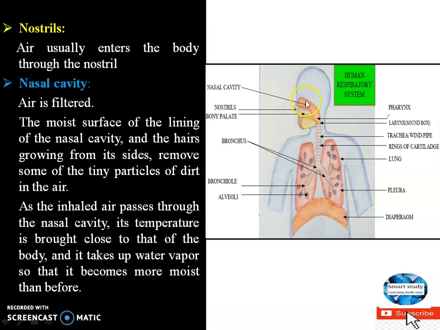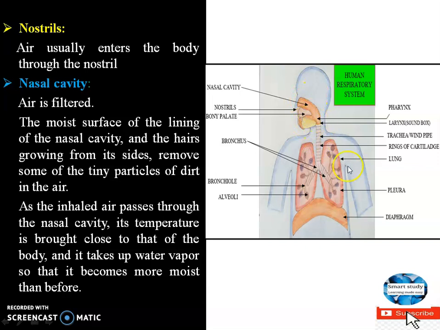What is the function of this nasal cavity? The nasal cavity filters the air which is taken in by the nostrils. As we know, the air we breathe may not be pure; it consists of many gases, and some germs also might be present. So the nasal cavity filters the air, and inside it the surface is moist. Because of that moist surface and the tiny hairs in the nasal cavity, they remove any tiny particles from the air and filter clean air inside. That is how the air is taken inside the nose by the nasal cavity.